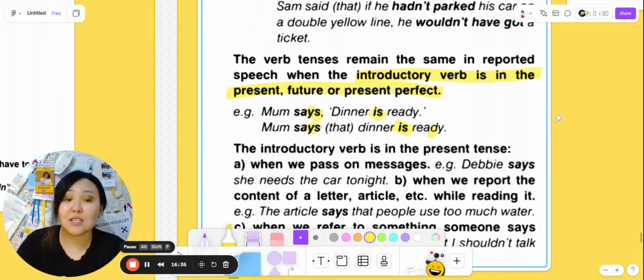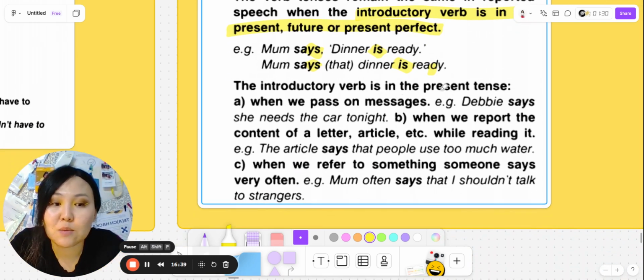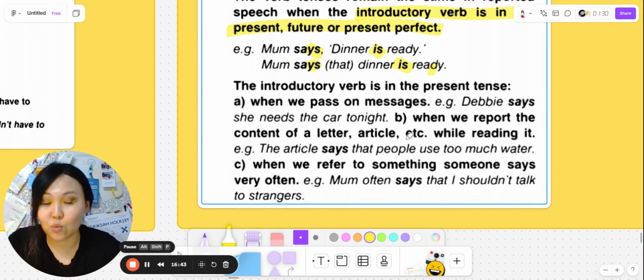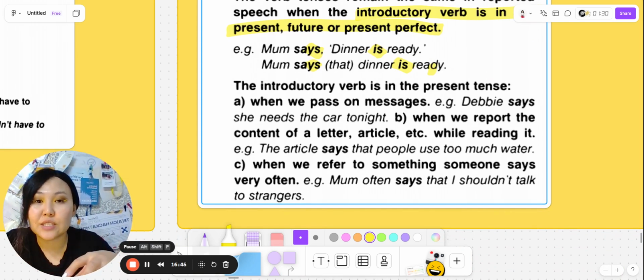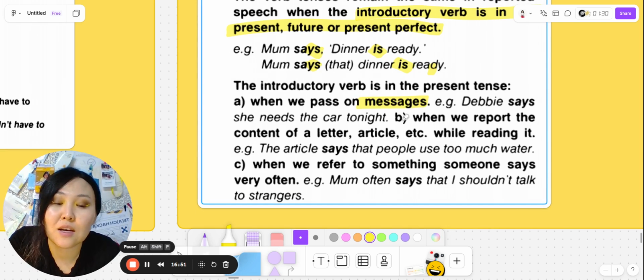Mom says dinner is ready. The introductory verb is in the present tense. When we pass on messages, we can leave introductory verbs in present tenses. Debbie says she needs the car tonight.